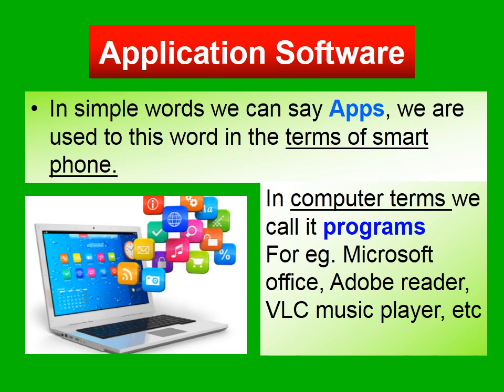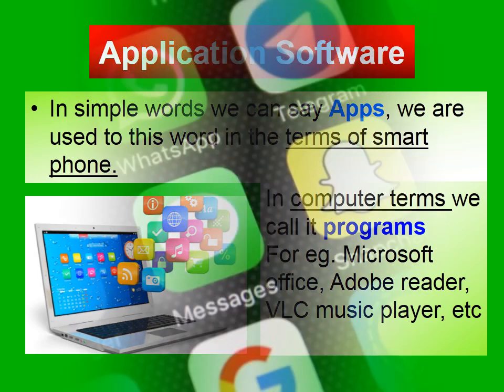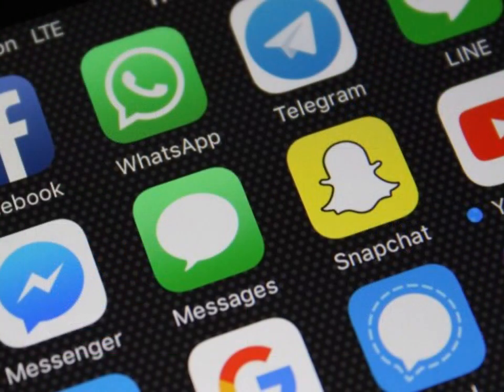For example, Microsoft Office, Adobe Reader, VLC Music Player, etc. Here we can see the icons of different apps such as Facebook, WhatsApp, Telegram, Line, Messenger, Messages, Snapchat, YouTube, etc. These all apps are known as application softwares for mobile phones or smartphones.